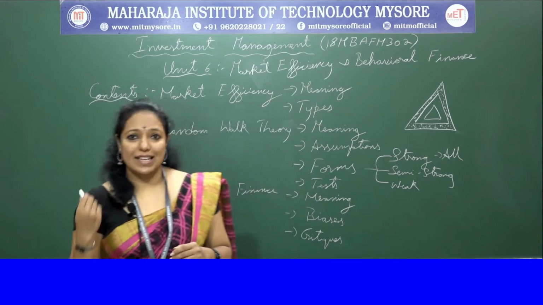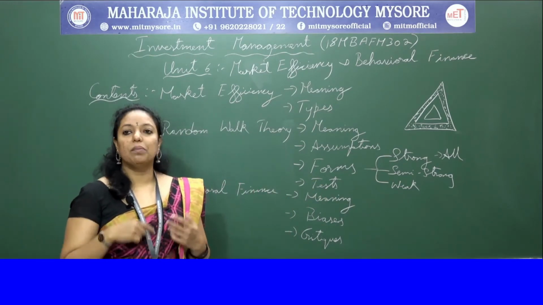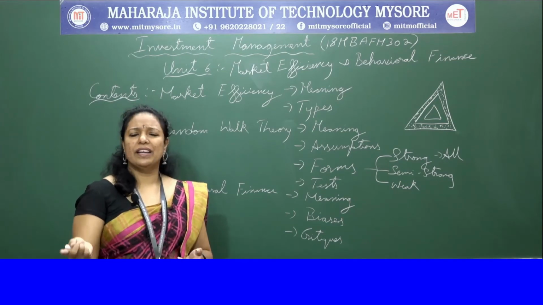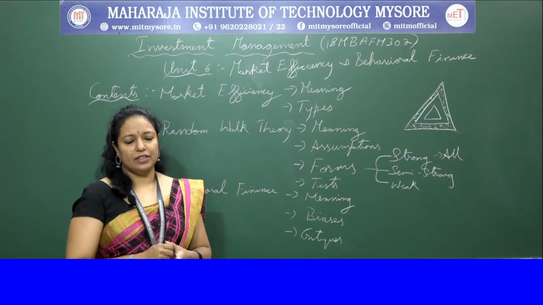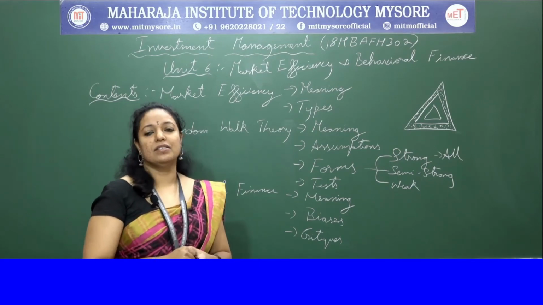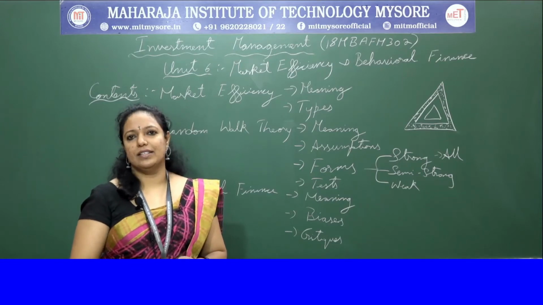Okay, coming to the second one, which is semi-strong form. In this form, only the public information, including market and non-market information, is reflected. This implies the decision is made on new information after it is public.